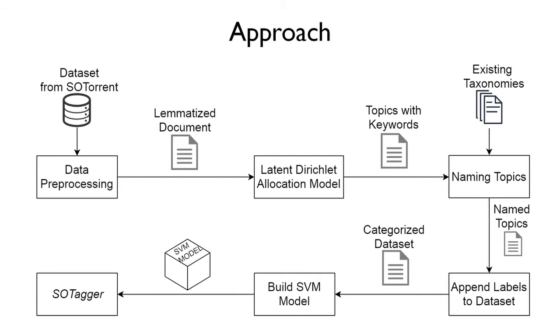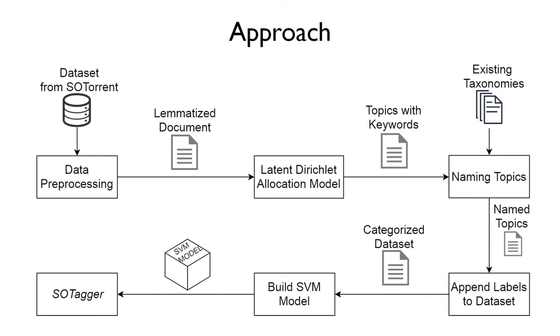That is, we assigned labels as a part of this naming topics step. So this resulted in a set of named topics. That is, a certain set of keywords were labeled as a particular topic. And this resulted in a dataset that is appended with certain labels. So in the append labels to dataset step, we obtained a topic document correlation matrix where document here refers to the content of one post.